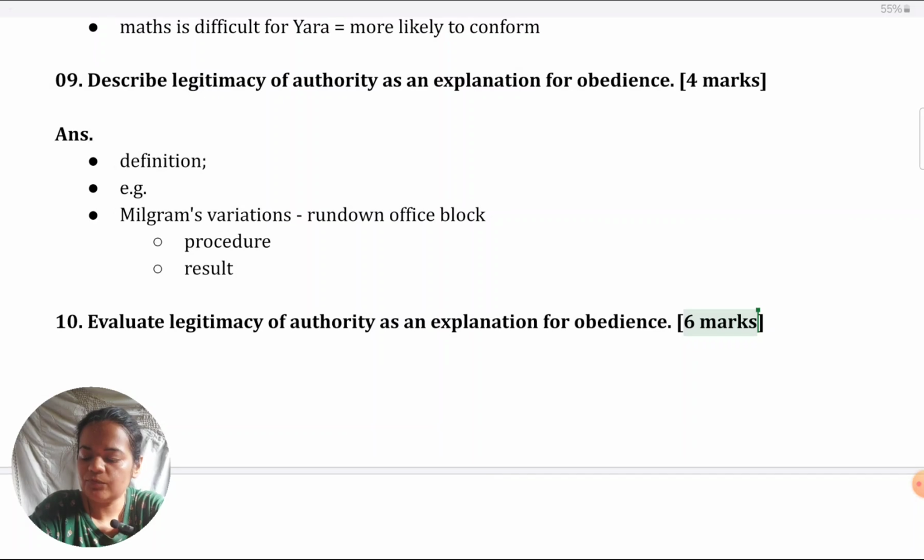And if you want more information on how the mark schemes are used and all, you can watch some of my previous videos, like the one which I've given, how to answer 20 marker for Oxford AQA. In that, I've explained these things in detail.